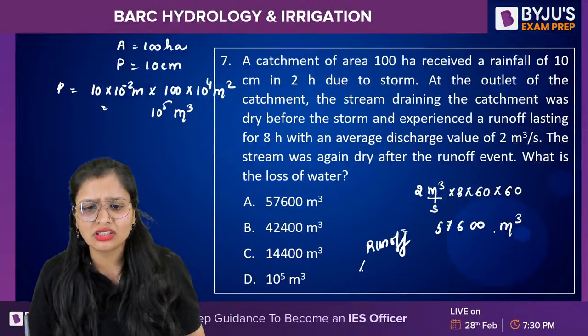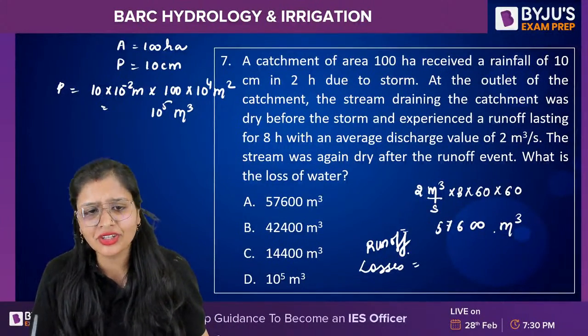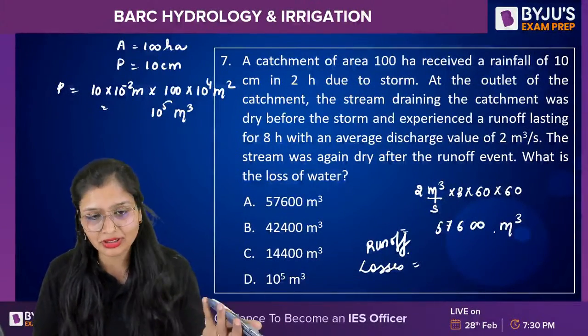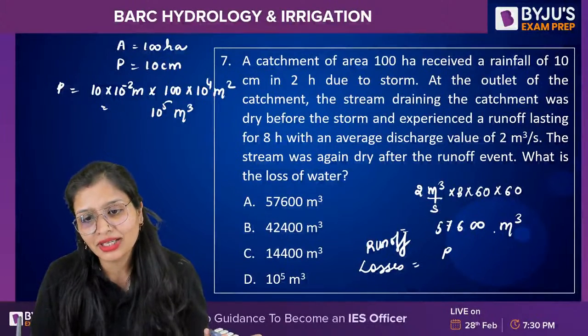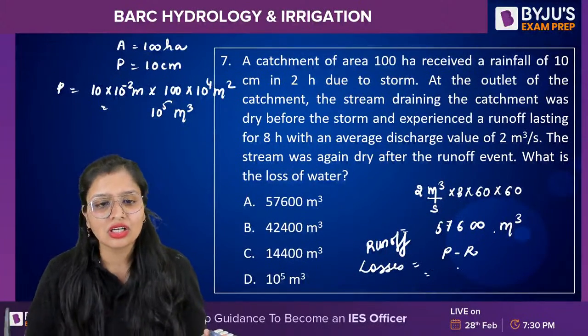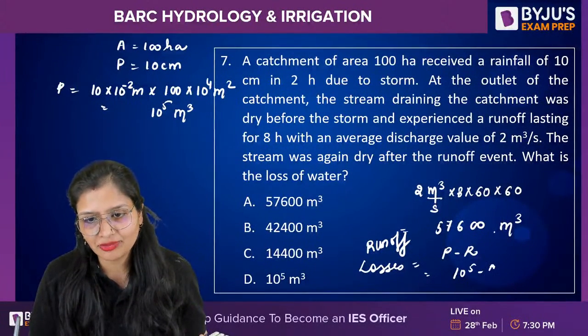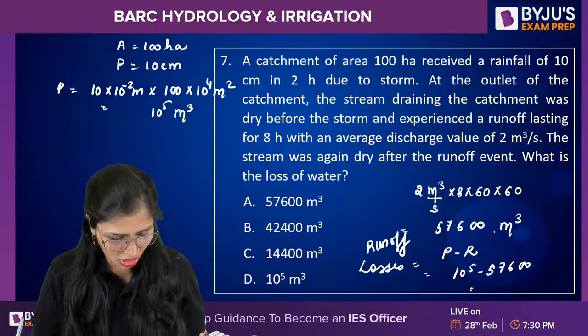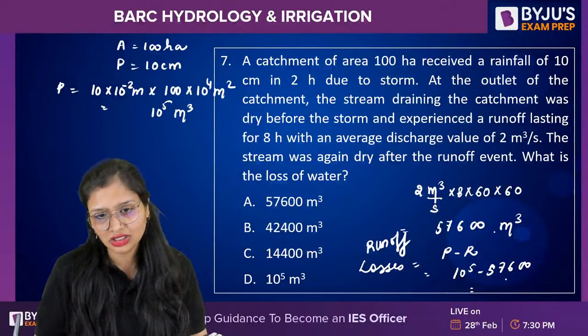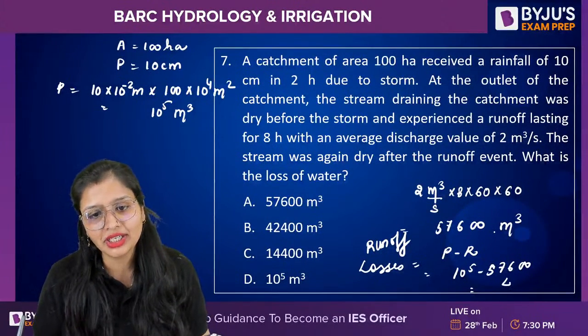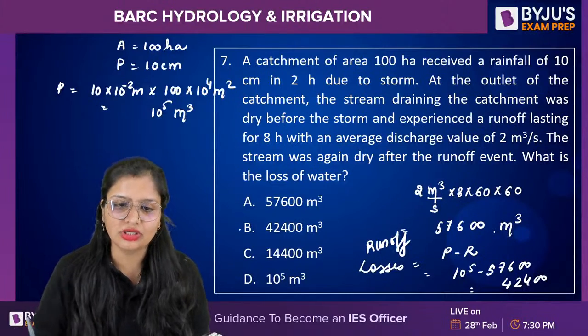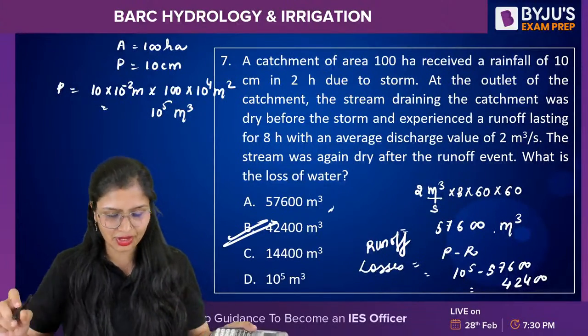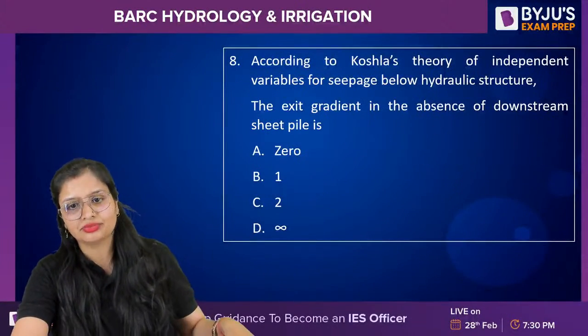That's it. Losses. Even you can do it manually also, but I am a lazy person, so I am doing it with this. Losses are precipitation minus runoff. So 10 raised to power 5 minus 57600. How much is it coming? Tikshan Sagar is saying it comes out to be 42400. Correct. Okay. Next question.